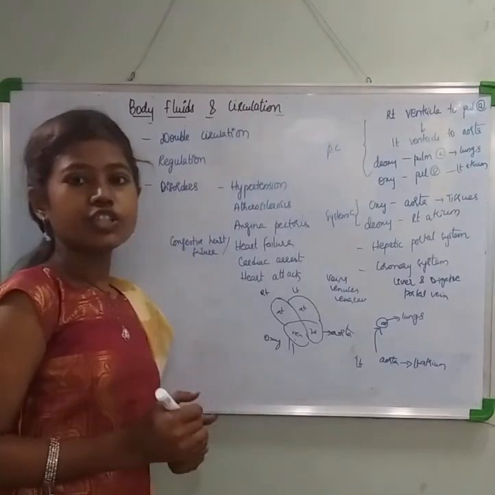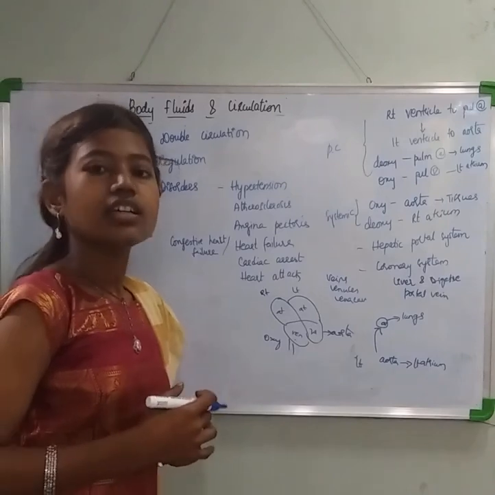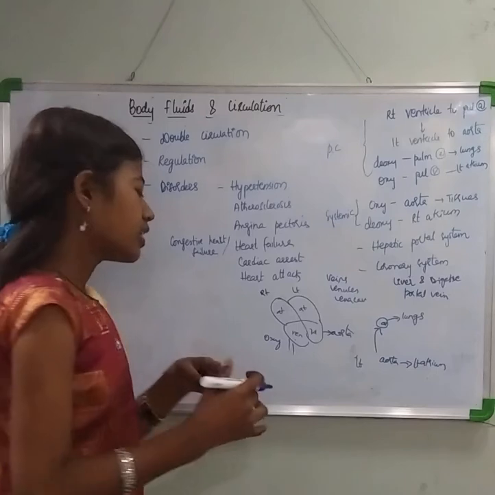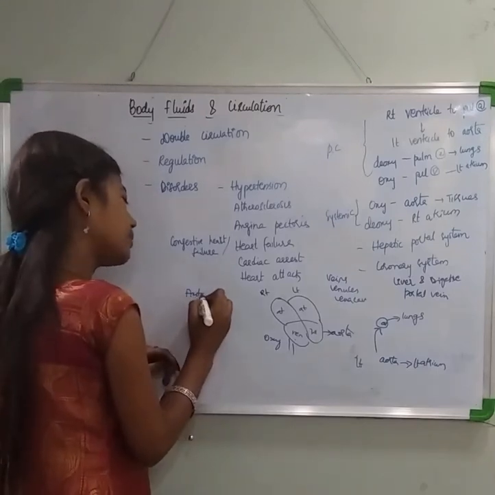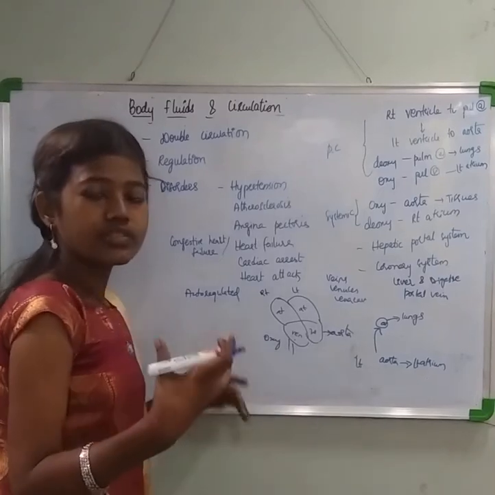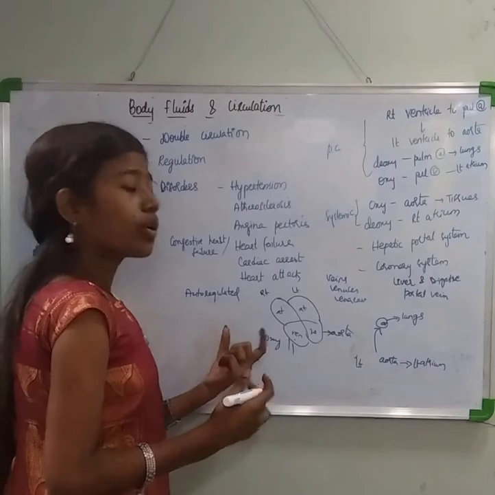Now coming to the regulation. When you talk about the heart, you have the special nodal tissue. That nodal tissue performs the function of regulation. Actually, it is auto-regulated, because it has the potential of generating action potential. The SAN will generate action potential, so hence it is auto-regulated.